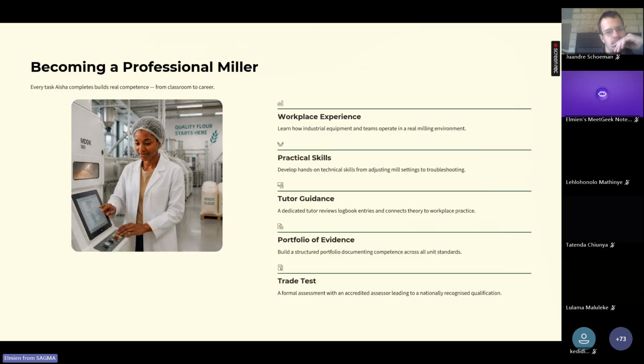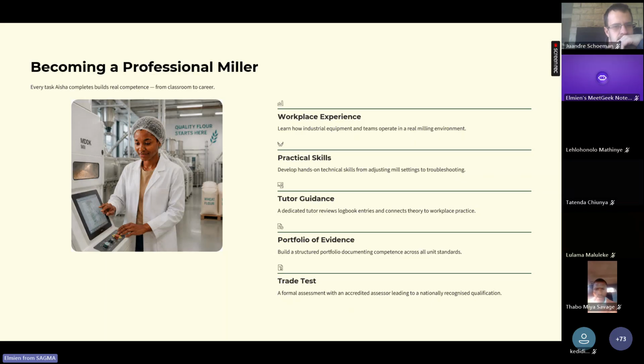Passing examinations is only one part of becoming a qualified miller. As an accredited student, you'll also have to complete your workplace experience, practical skills, your logbook, your portfolio of evidence, being competent with your trade test, and eventually the ISA exams. These components work together to prove that you can apply your knowledge in a real milling environment.